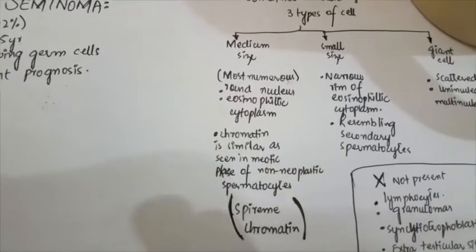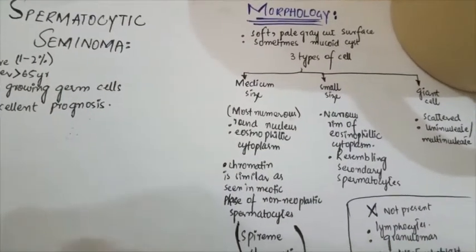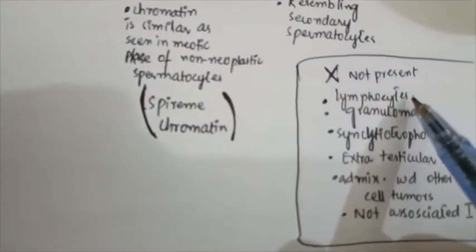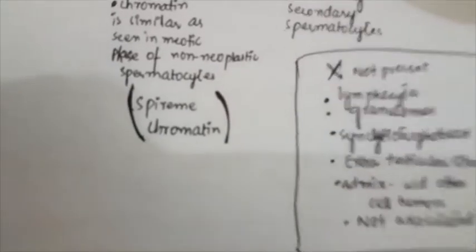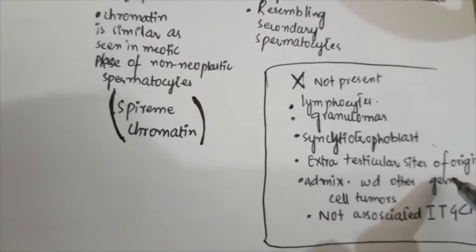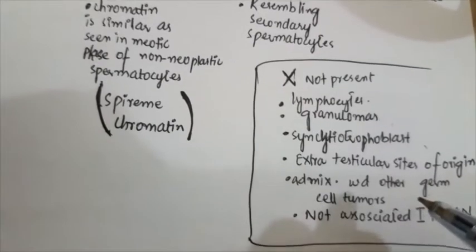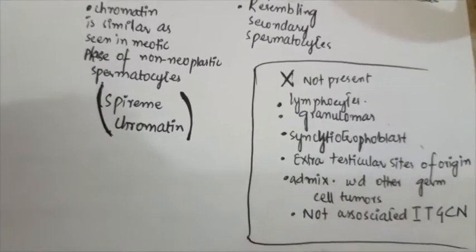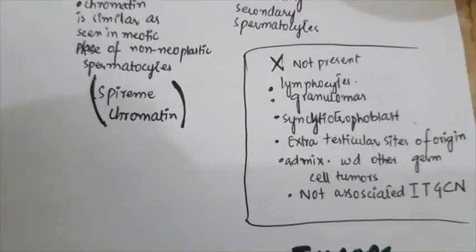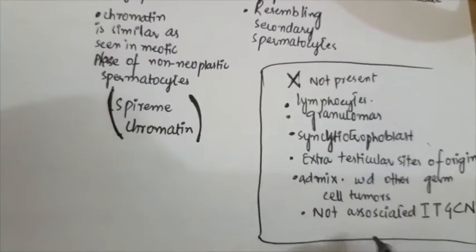What is the morphological difference between the classical seminomas and the spermatocytic seminomas? There will be no lymphocytes in the spermatocytic seminomas, no granulomas, no syncytial trophoblast, no extra-testicular site of origin. They are not admixed with other germ cell tumors, and not associated with the intratubular germ cell neoplasia, which was the precursor lesion.